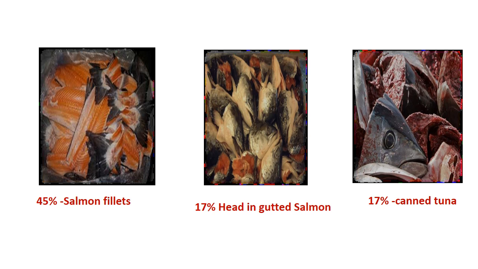Here once again we can see these components. The fillets in case of salmon make around 45%, so the remaining is only byproduct, that is 55%. We can see in the salmon 17% is the head. In case of canned tuna, another 17% is the head.